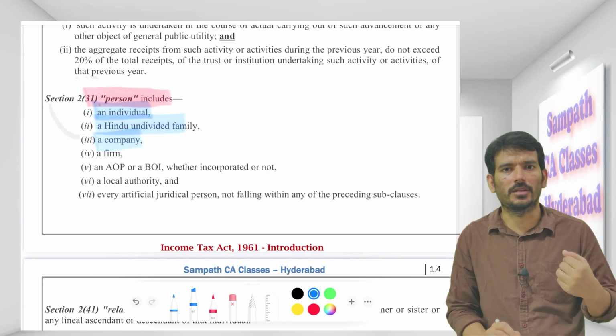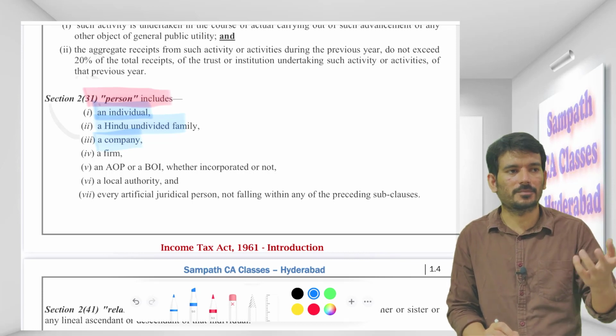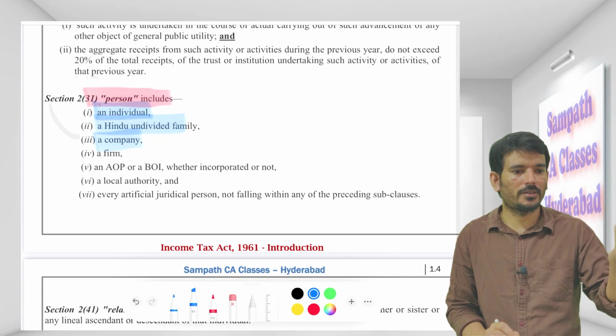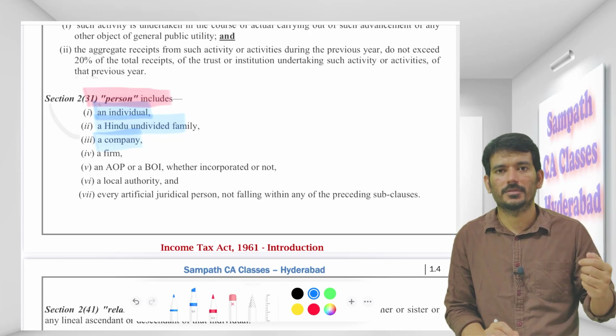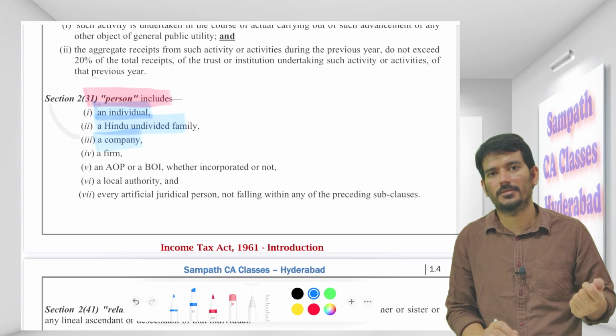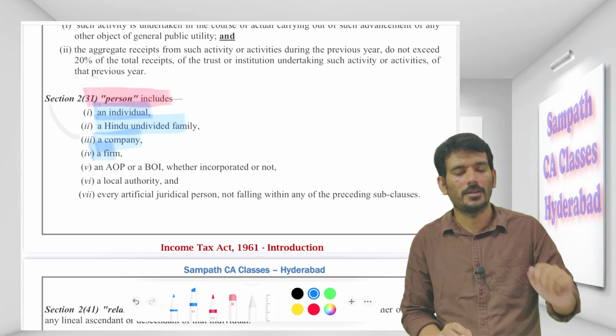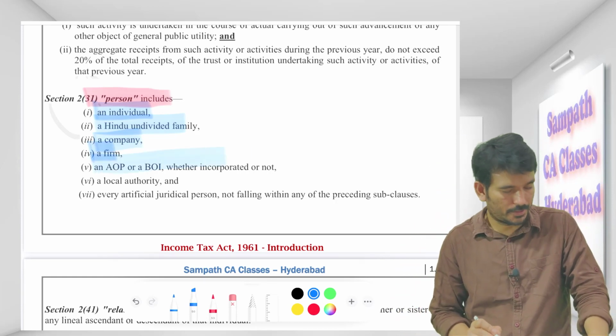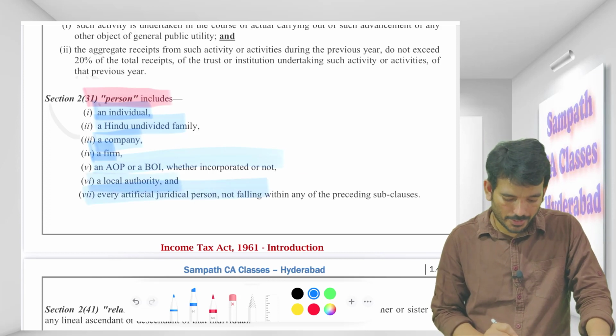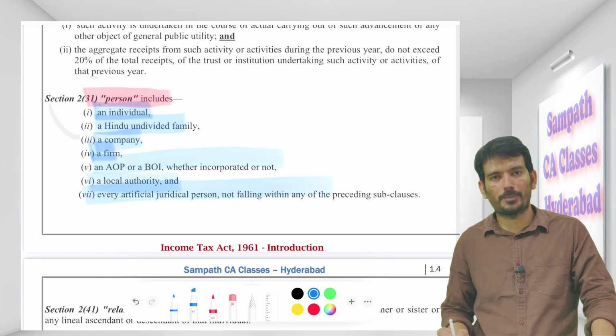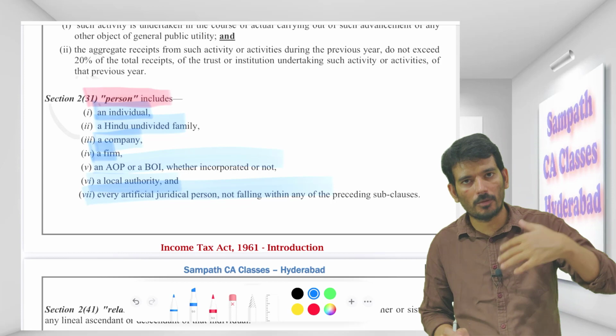You will be surprised to see that even Tata is also a person. Reliance Jio is also a person. It's a person from the eyes of the law. Firm is also a person. AOP, BOI, local authority, artificial judicial persons not falling under the above category will all become your person.